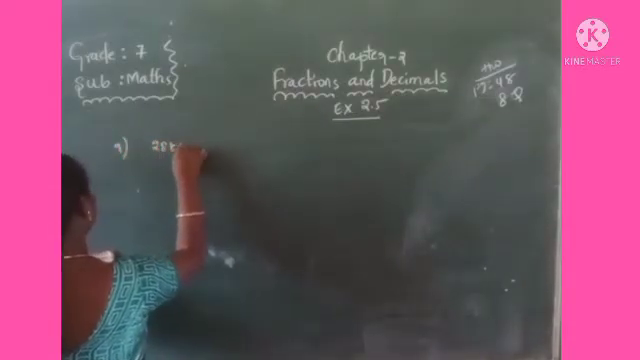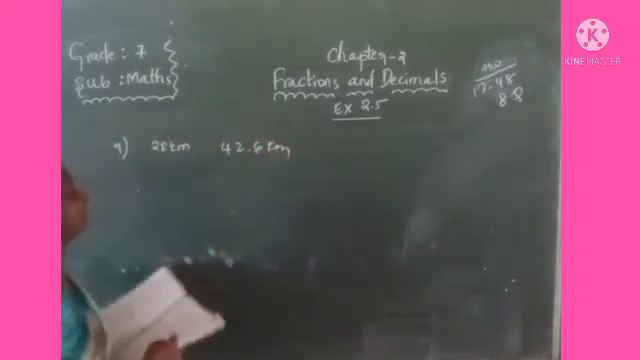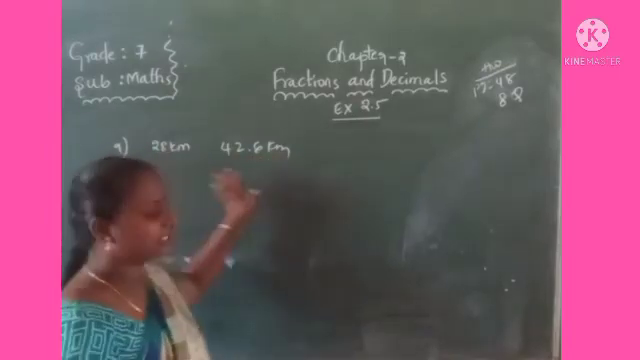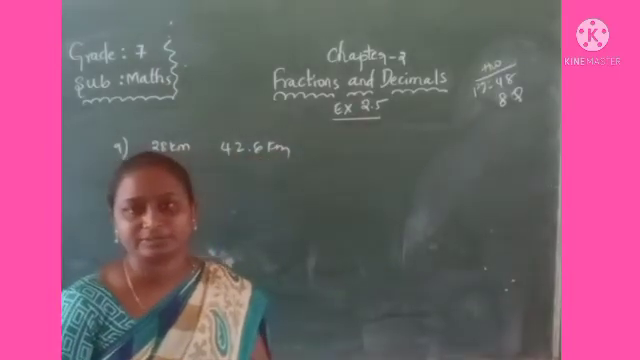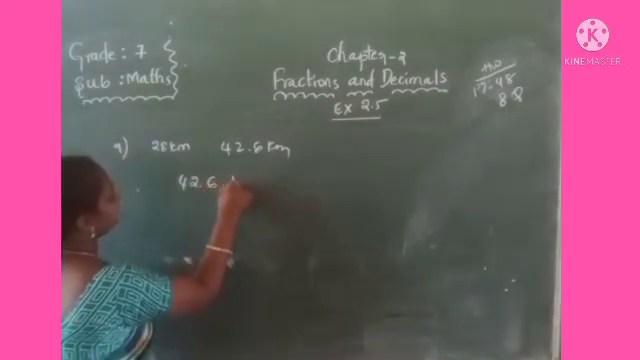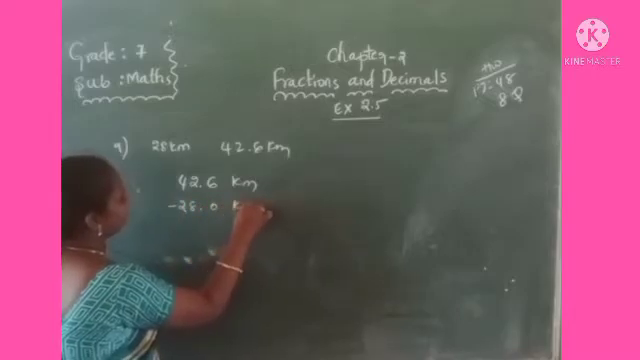28 kilometers less than 42.6 kilometers. Then 42.6, 28 kilometers, how much less? Means what you have to do? Subtract from 42.6 kilometers to 28 kilometers.